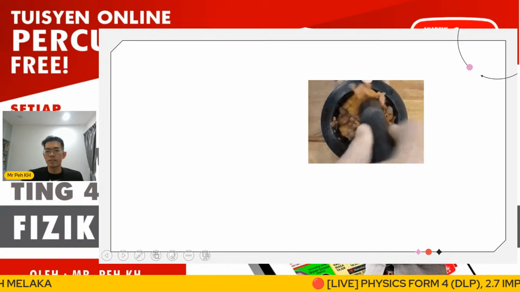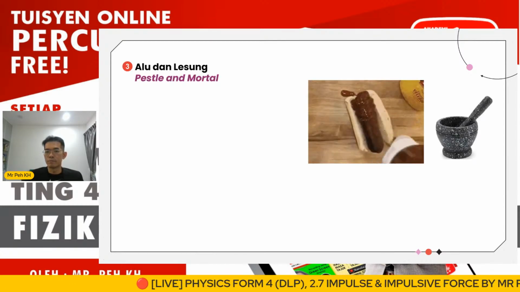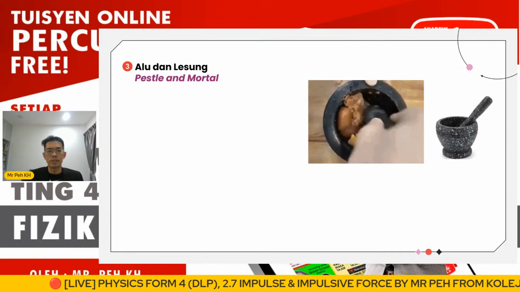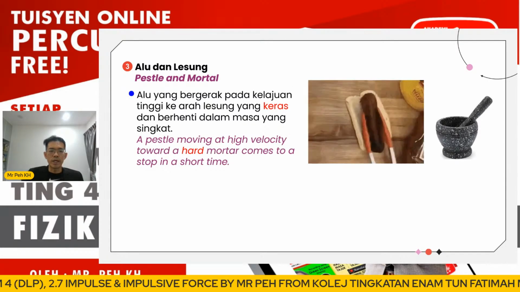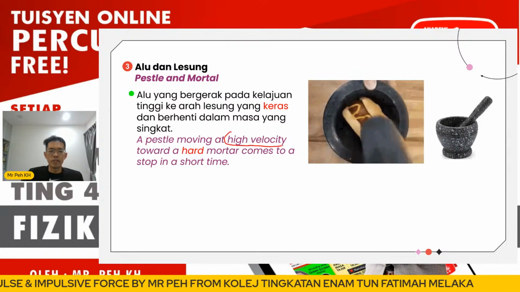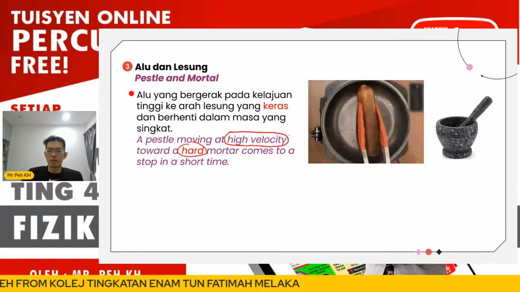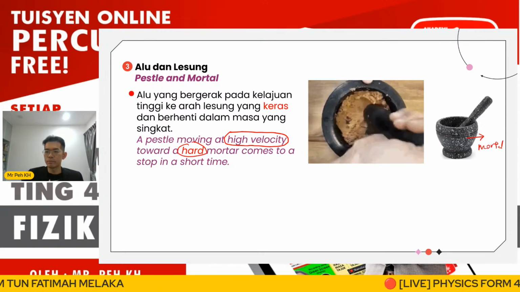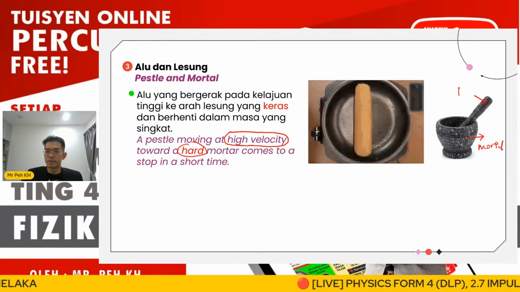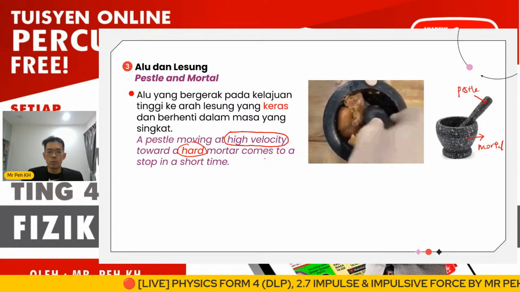Next, we discuss the pestle and mortar. The pestle moves at higher speed towards a hard mortar. The mortar is this, and this is the pestle.